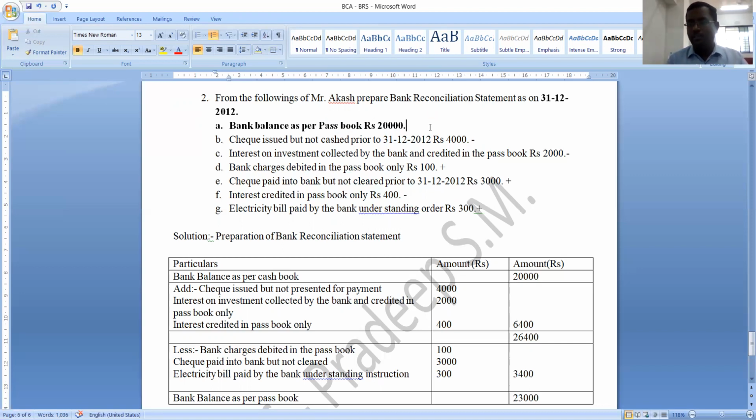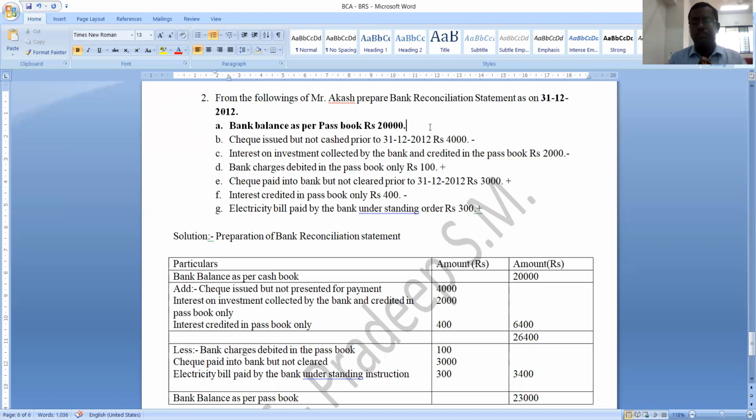Whatever balance they give, your assumption is that they have given cash book balance, and we are going to find out passbook balance. Suppose the given balance is actually the opposite, then you just need to interchange those signs. If it is plus, make it minus. If it is minus, make it plus. By that, you people will find perfect answers. Understood? So please be perfect with bank reconciliation statement problems.